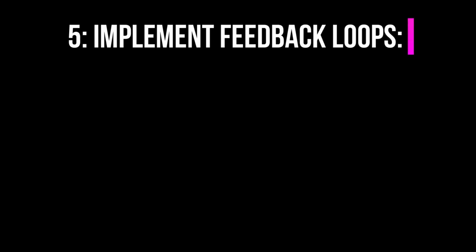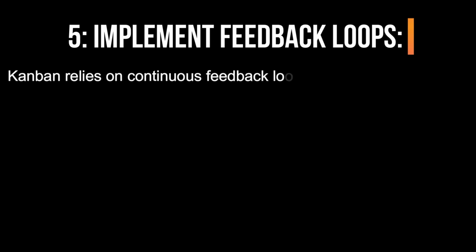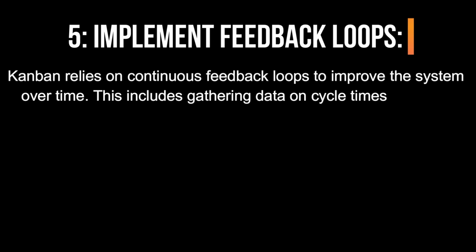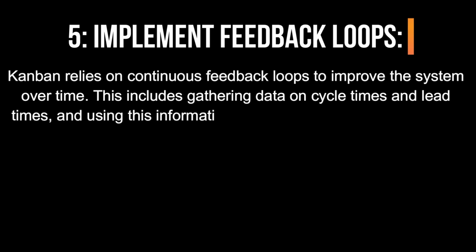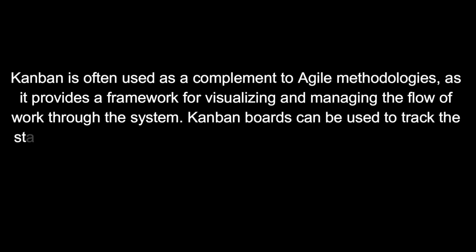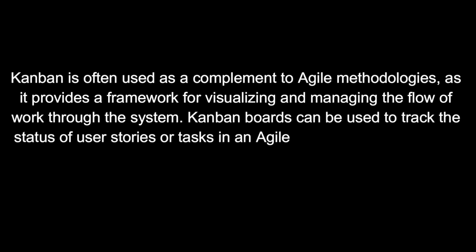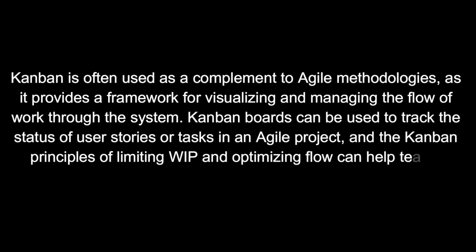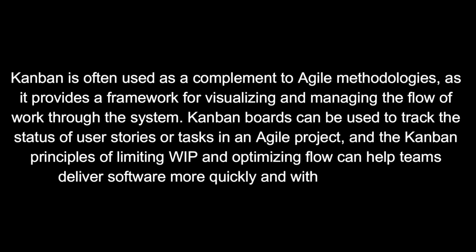5. Implement feedback loops. Kanban relies on continuous feedback loops to improve the system over time. This includes gathering data on cycle times and lead times and using this information to identify areas for improvement. Kanban is often used as a complement to Agile methodologies as it provides a framework for visualizing and managing the flow of work through the system. Kanban boards can be used to track the status of user stories or tasks in an Agile project, and the Kanban principles of limiting WIP and optimizing flow can help teams deliver software more quickly and with higher quality.